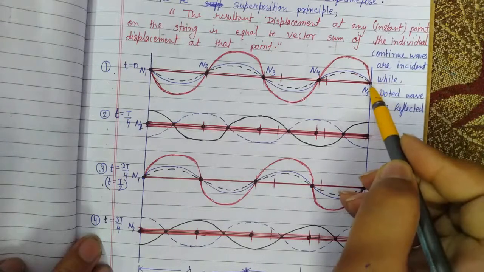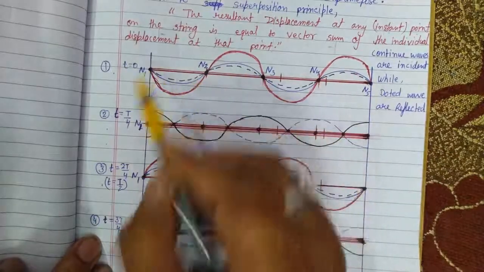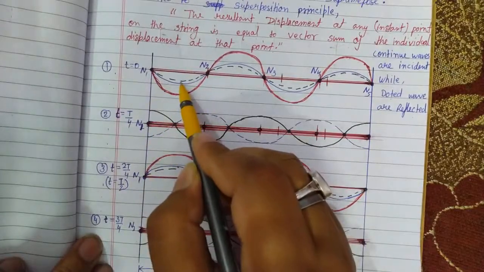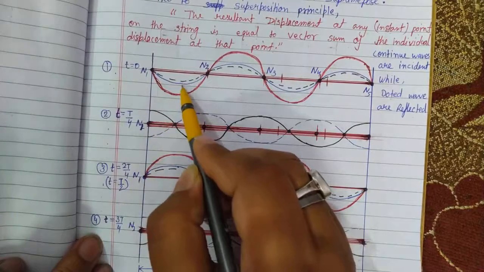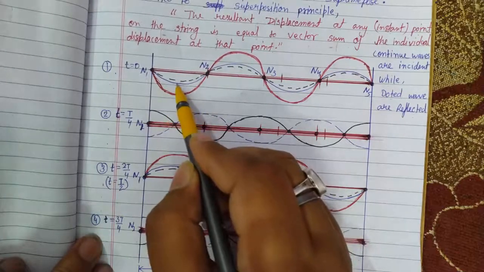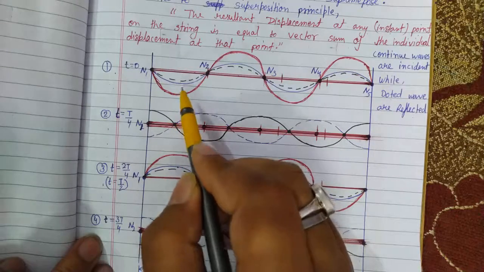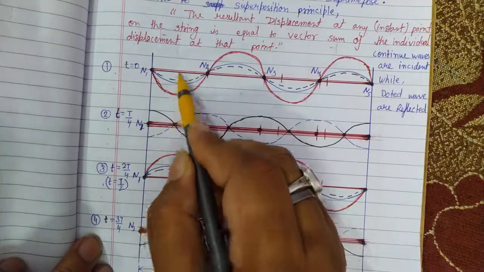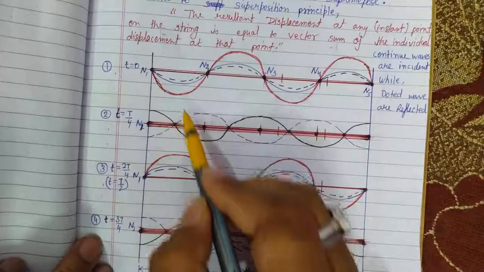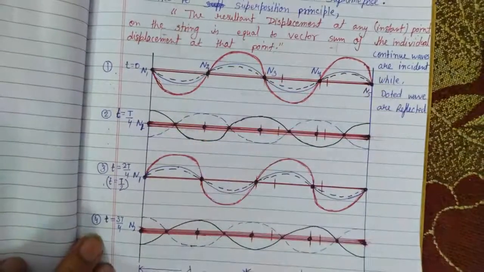We observe the crest, trough and crest of both the reflected and incident waves at the same point. Therefore, there is a constructive superposition and their amplitude increases as the algebraic sum of each. Similarly, we observe a resultant wave with a larger amplitude.